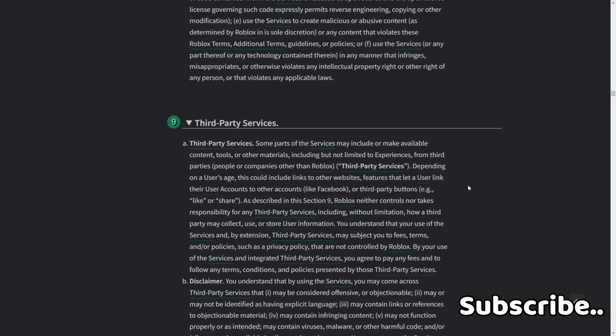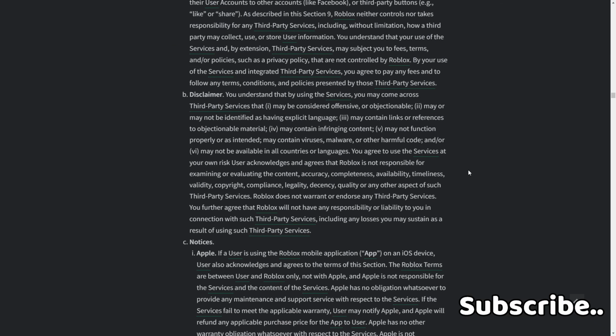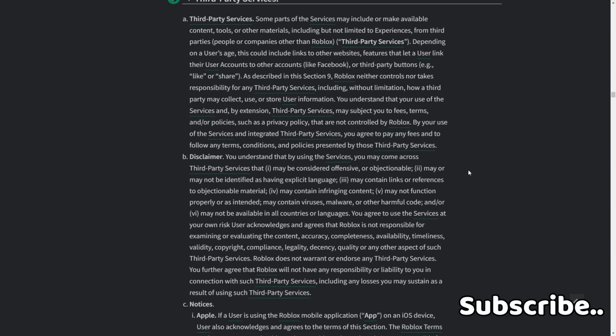Roblox neither controls nor takes responsibility for any third-party services, including without limitation how a third party may collect, use, or store user information. You understand that your use of the services, and by extension third-party services, may subject you to fees, terms, and or policies, such as privacy policies, not controlled by Roblox. You agree to pay any fees and to follow any terms, conditions, and policies presented by those third-party services. B. Disclaimer. You understand that by using these services, you may come across third-party services